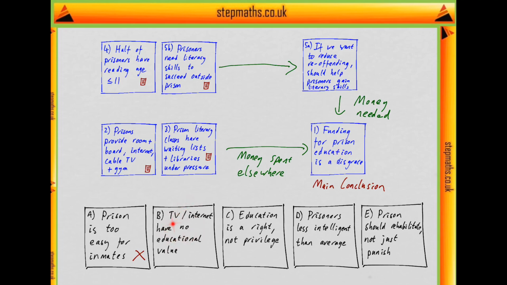So in order for the argument to work, TV and internet have to be things that money shouldn't be spent on. And so they have to be things that have no educational value. And that means this is an assumption the writer's making. So it looks like this is going to be the answer, but let's just check the others.